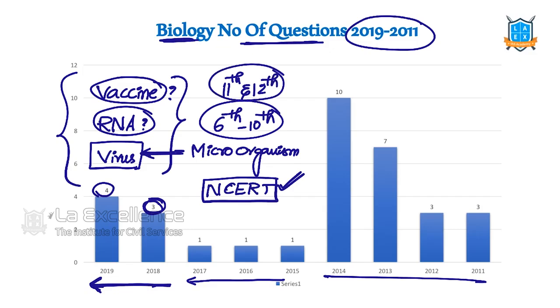Biotechnology, you have special classes for them. But for basic biology, either you have very few classes or we need to read them from 6th to 10th class NCERTs. I suggest you to go through 6th to 10th class science NCERTs. Biology questions are important. At least a few questions we can expect, 2 to 3 questions.